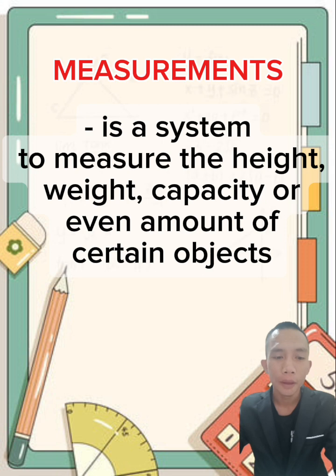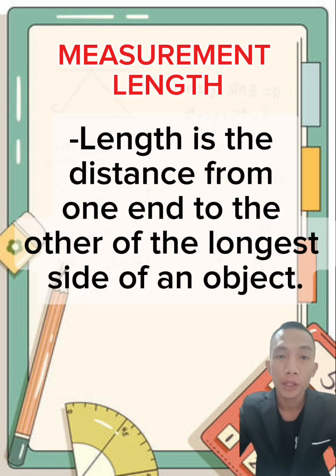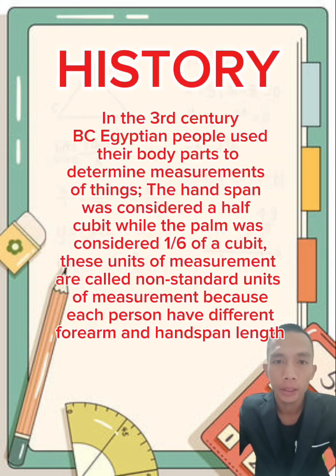Measurement is a system to measure the height, weight, capacity, or even amount of a certain object. Measuring length is the distance from one end to the other of the longest side of an object.